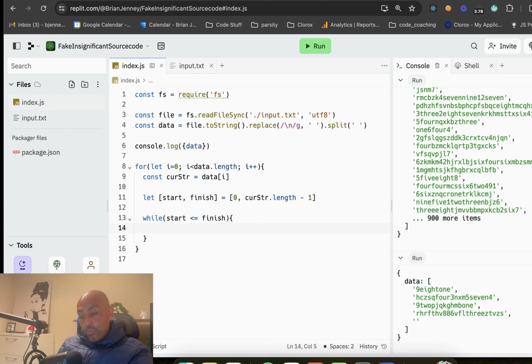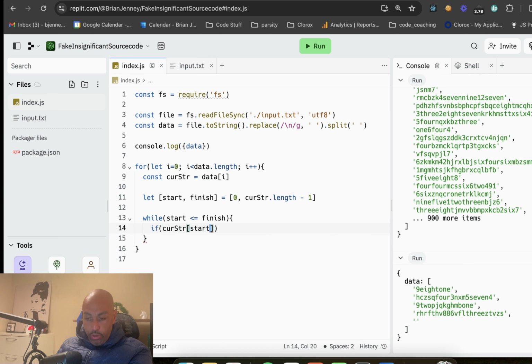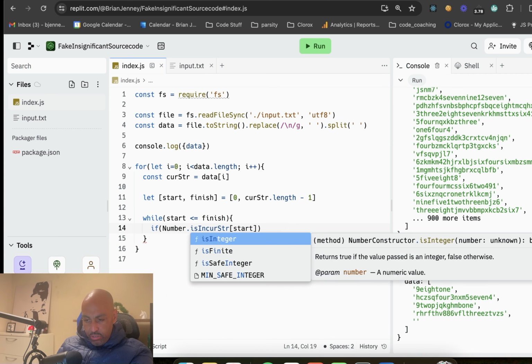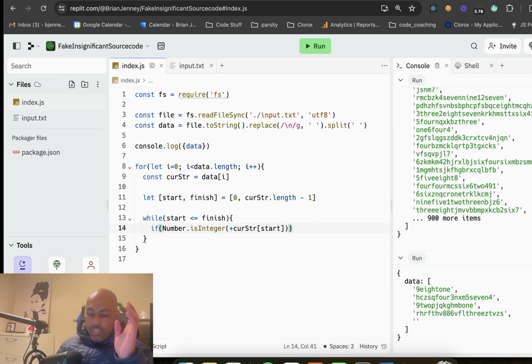And now we need to do another check. If the curString at the current pointer is a number. So how do we do that? We need to check, is this thing a number? So Number.isInteger of plus, and we'll do plus to coerce this to a number. Don't get too caught up in the way I'm doing it. I'm just trying to think, what do I want to check? I want to check, is this a number? If it is a number, then I know we found the leftmost pointer.